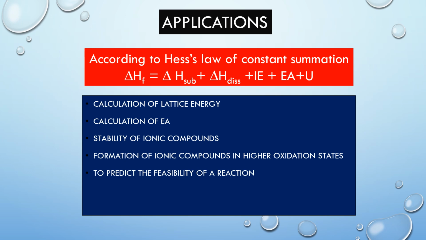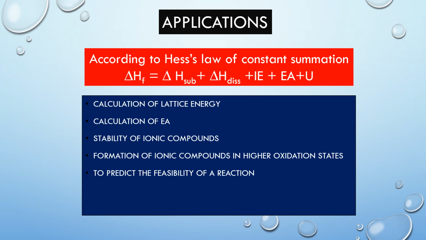Let us see the applications of the Born-Haber cycle. First one, calculation of lattice energy of ionic solids. The Born-Haber cycle helps us to calculate the lattice energy of ionic solids provided other thermodynamic data is known. Second one is calculation of electron affinities. The Born-Haber cycle can be used for the calculation of electron affinities of some elements that are otherwise very difficult to measure.